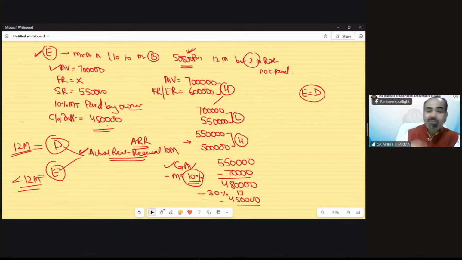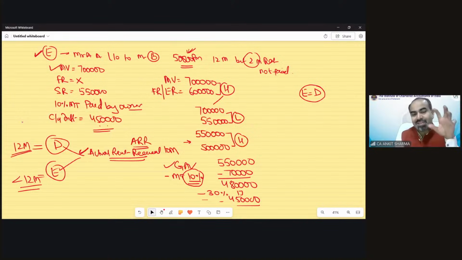And as I have told you in the last class, there is no requirement to write it in the examination that this is case D solution, this is case E solution. There is nothing like A, B, C, D, E in the Act. These cases just help you understand the scenario given in the question: you have to focus that it is an unrealized rent case, so I have to apply the E provision.